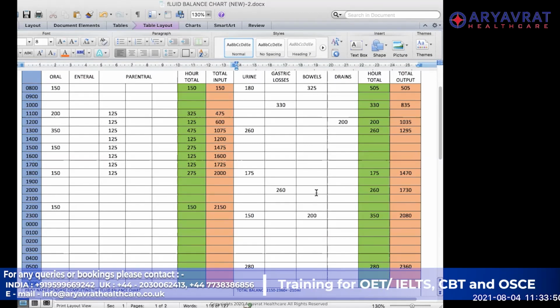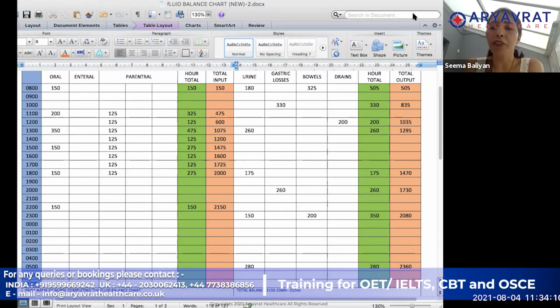Hi, ma'am. I'm having a doubt. If in the assessment station the patient is wearing some kind of hearing aid, what do we have to do? Do we have to remove it beforehand? You can ask the patient if it is okay to remove it, so that I can check the temperature and then you can wear it again. Okay, ma'am.